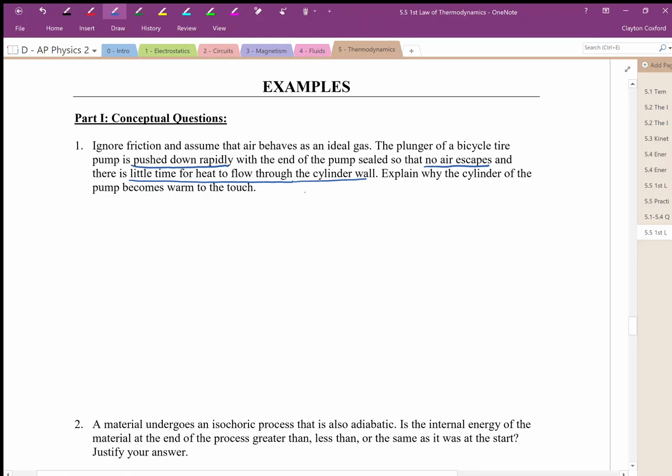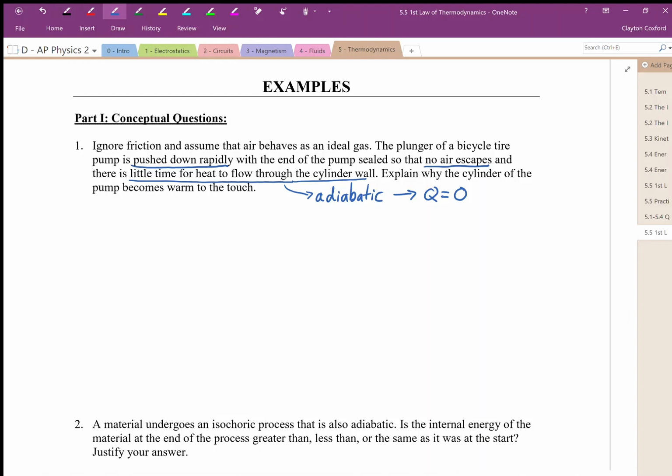Essentially, what this is saying is there is no heat flowing into or out of our system. This is talking about an adiabatic process, which means that Q is equal to 0. Okay, what else are we told? We're told that this is pushed down rapidly.